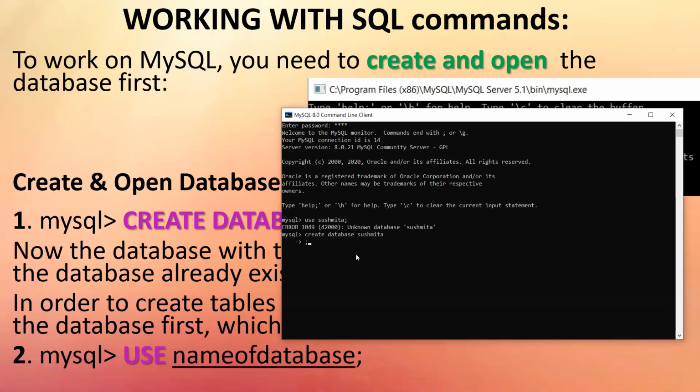A simple objective question can be asked on this: which symbol is used to terminate an SQL command? It's the semicolon. Unless you do that, you'll keep on continuing the command. Next line, next line, next line. It will not terminate it.